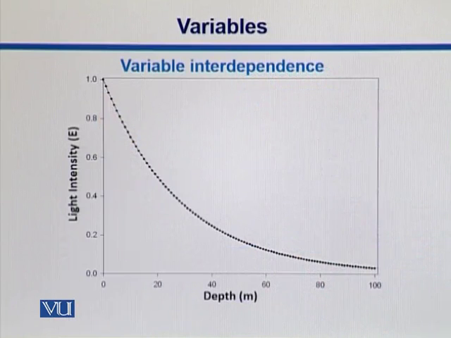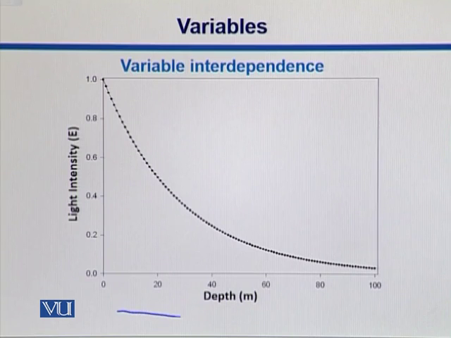So here in this example we have x and y. Y is light intensity, and x is some depth within the sea. Intensity is measured in some units, 0.0, 0.2, 0.4, up to 1, where 1 stands for 100%, and these are basically in terms of probabilities. So 0.2 is 20%. Intensity is 100% at the top of the sea. As you increase the depth, you can see that the increase in depth decreases the light intensity.